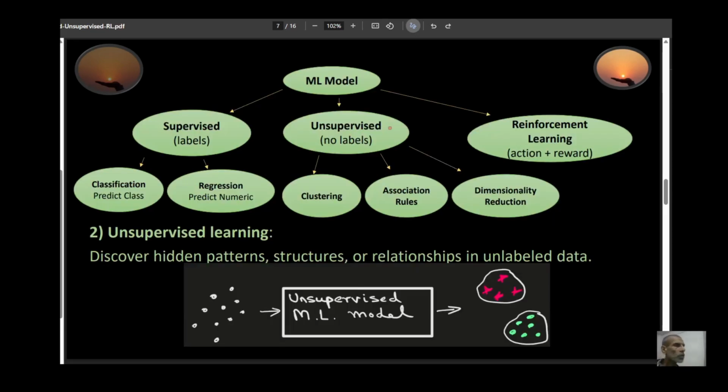And then you have unsupervised learning. This has, again, three further subcategories: clustering, association rule, and dimensionality reduction. In this particular instance, we are trying to determine hidden patterns, structures, or relationships that exist in your unlabeled data. For example, let's say this is your data. It gets fed to your unsupervised machine learning model, and the model is going to create clusters. It's going to determine which group of points belong together. Let's say it finds two clusters in this case: cluster one and cluster two. This is what your unsupervised machine learning model does.